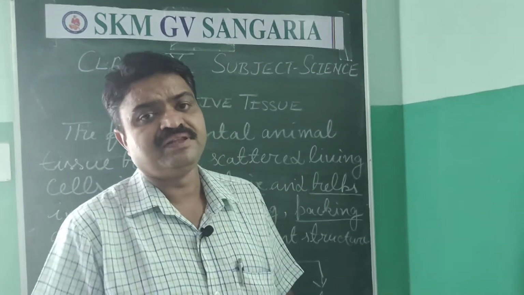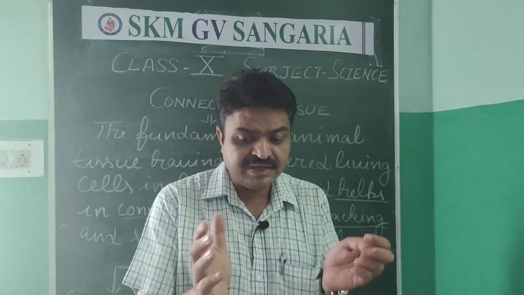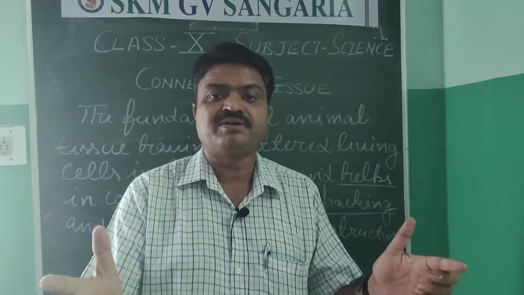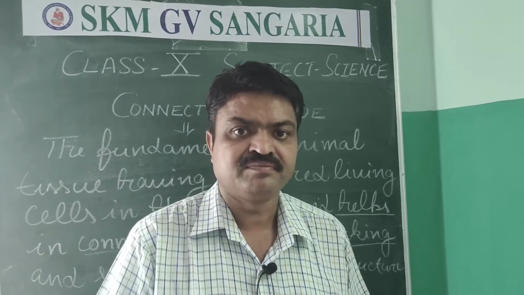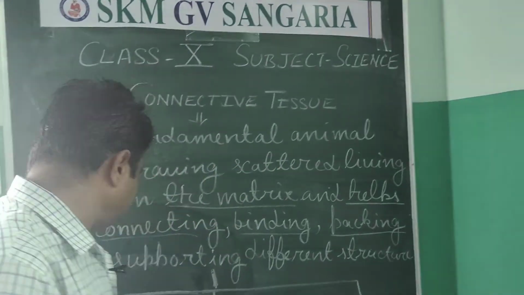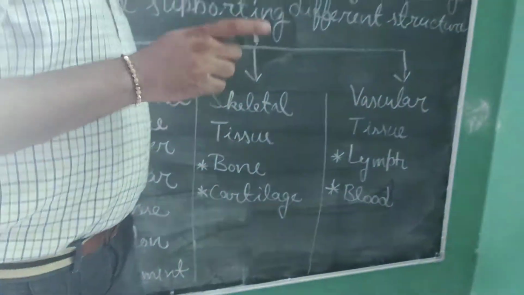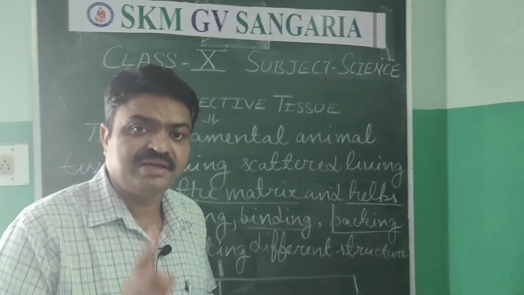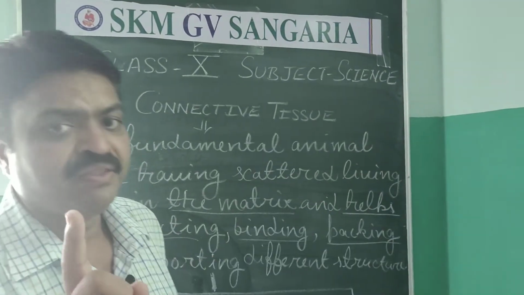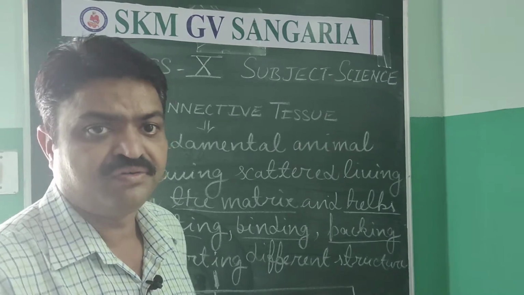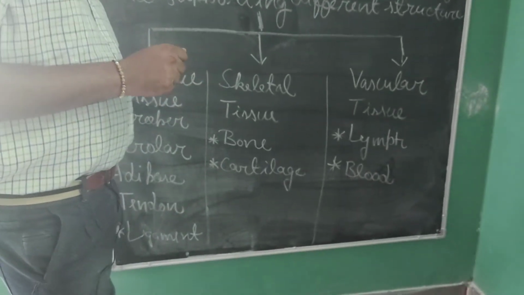After tendon, there is another connective tissue, that is ligament. Ligament connects the two different bones and it is found in between the joint. So these are the connective tissue proper. And what is their common characteristic? They have a jelly-like matrix in which the different types of cells are found. So they have the jelly-like matrix.